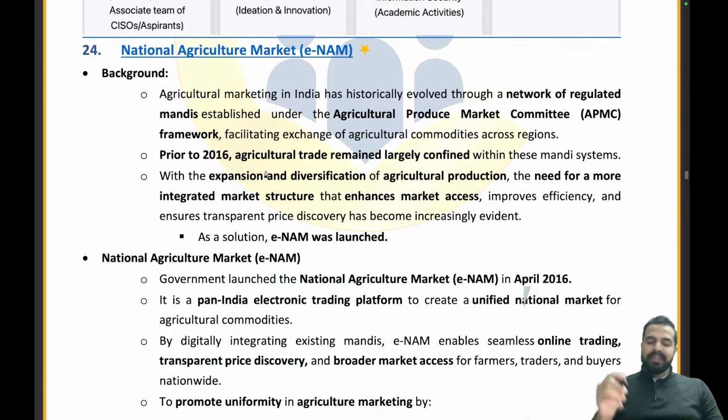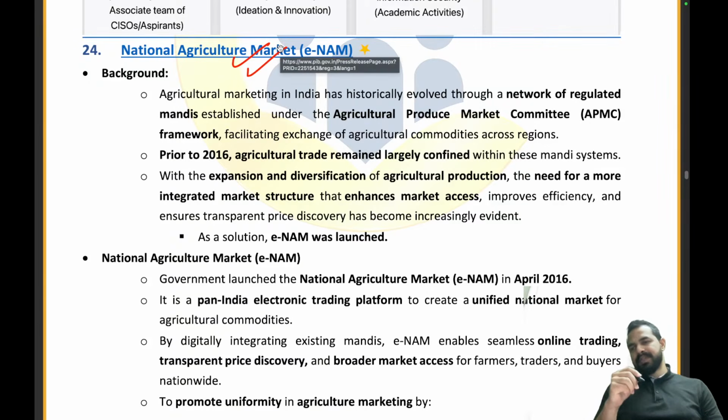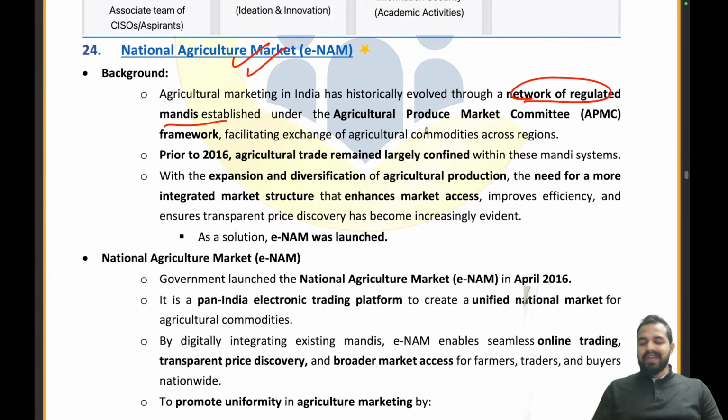Absolutely right. Now my dear friends, we are moving towards a very important article. That is the National Agriculture Market, eNAM. Right? See guys, agriculture marketing in India has historically evolved through a network of regulated mandis. So we were having the mandis under the APMC, that is Agriculture Produce Market Committees, which facilitate the exchange of agricultural commodities across the regions, right? But at times we had to see that the farmer was not getting enough prices for their produce.